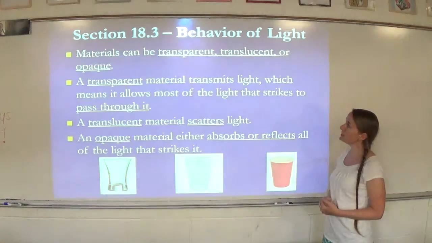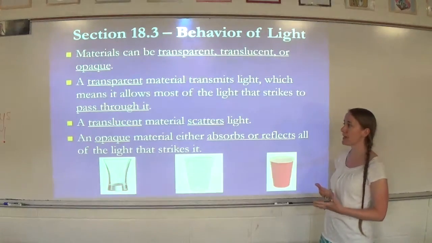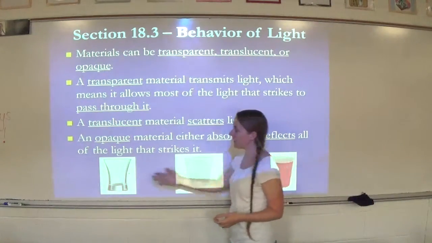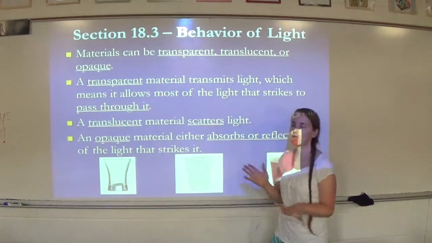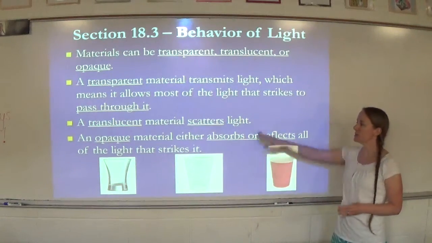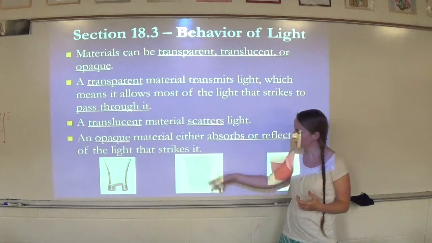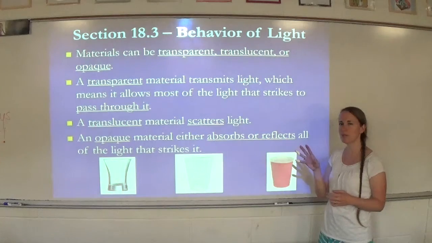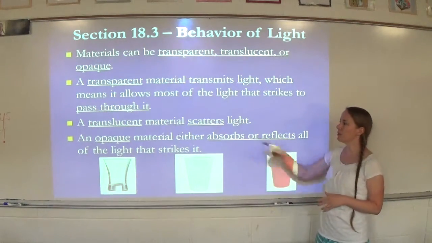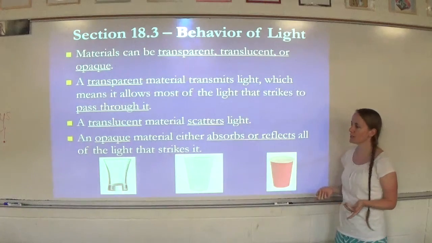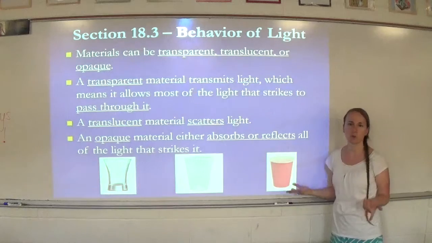A transparent material transmits light, which means it allows most of the light that strikes it to pass through. So transparent, I used cups as my example. It would be glass, just plain glass, not frosted or anything like that. A translucent material scatters light. So that would be some of those plastic cups where you can kind of make out a little bit of stuff, but you really can't see clearly through it. And then an opaque material either absorbs or reflects all of the light that strikes it, so you're not able to see through it at all. So it would be like one of those solo cups.